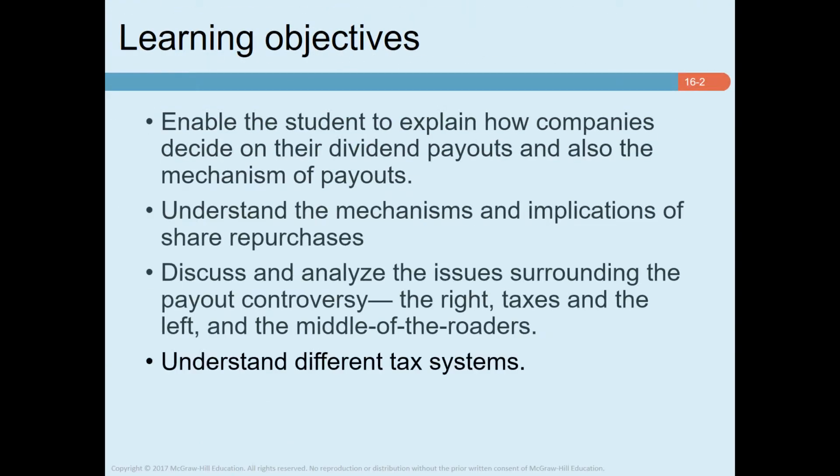As usual, we have a couple of learning objectives in this chapter. Corporations can return cash to their shareholders by paying a dividend or by repurchasing shares. In this chapter, we first explain how financial managers decide on the amount and form of payout, and we discuss the controversial question of how payout policy affects shareholders' value.